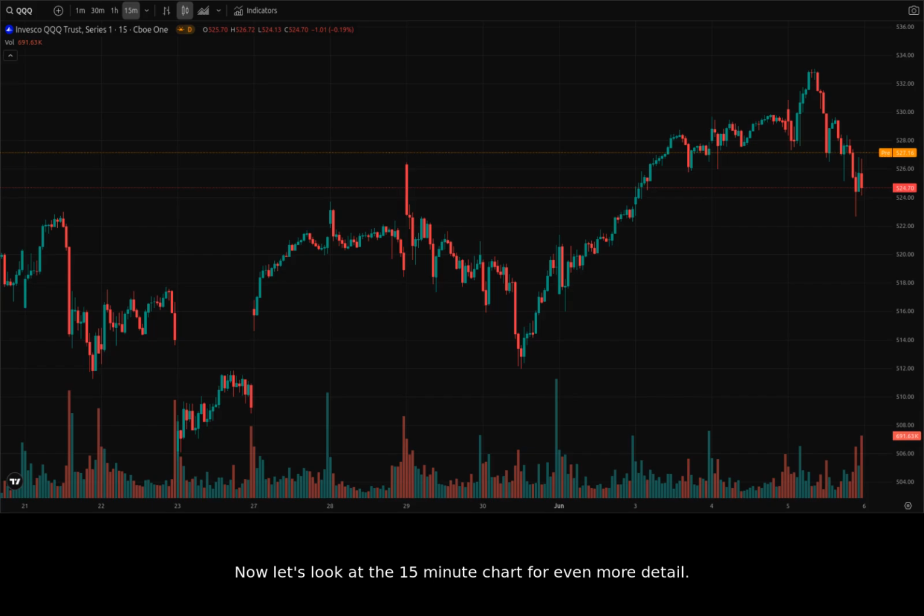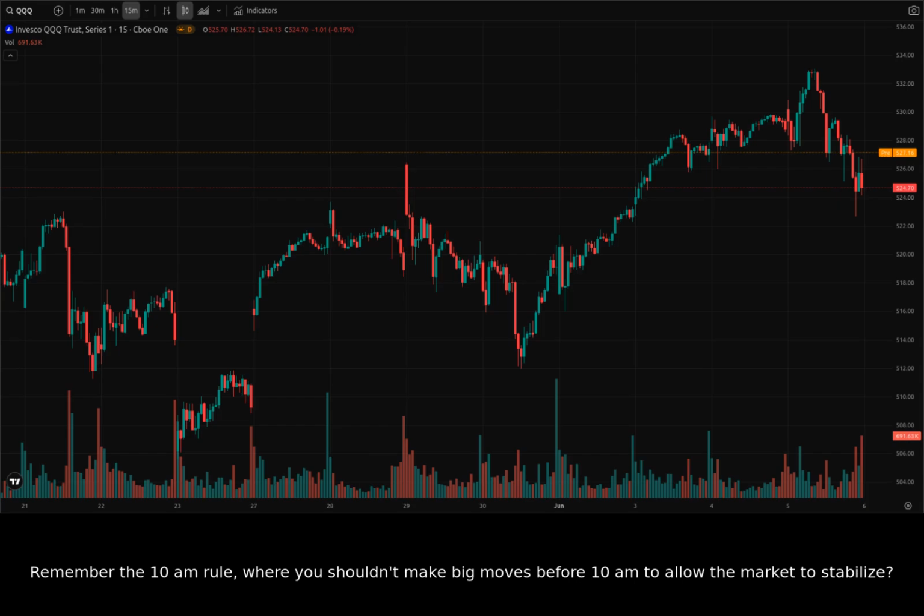Now, let's look at the 15-minute chart for even more detail. Again, let's zoom into the start of May to get a closer look. Here we can see the day-to-day volatility. The volatility today has been wild, but the market recovered towards the end of the day. Remember the 10 a.m. rule, where you shouldn't make big moves before 10 a.m. to allow the market to stabilize.